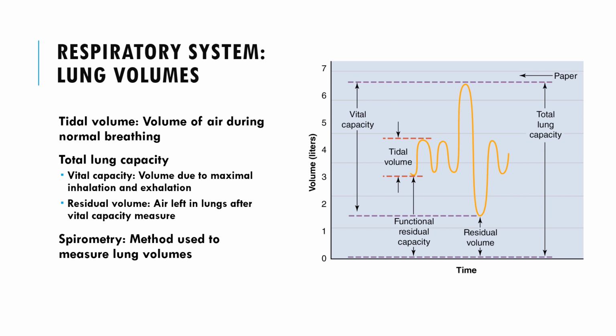Tidal volume represents the amount of air that enters or leaves the lungs during a normal breath at rest. It's typically around 500 milliliters. Inspiratory reserve volume is the additional volume of air that can be inhaled forcefully after a normal inhalation. It ranges from about 2,500 to 3,500 milliliters.